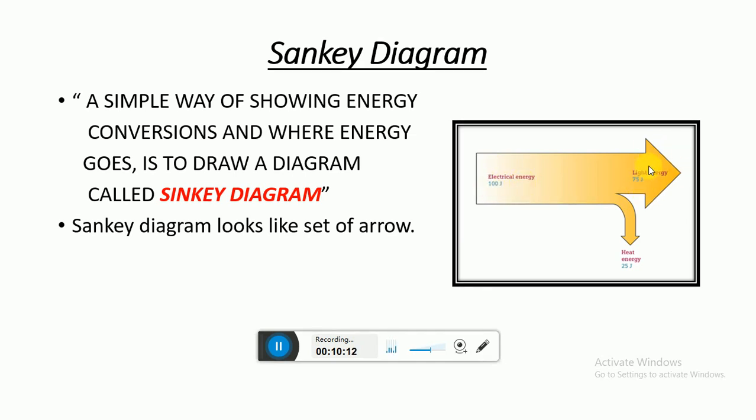Out of 100 joules, 75 joules of energy is converted into light energy and 25 joules is in the form of heat loss. So the efficiency is 75%. If we use 100 joules and here we have 80 joules, it means out of 100 we have 80% efficiency.